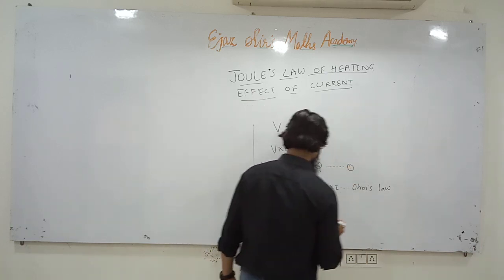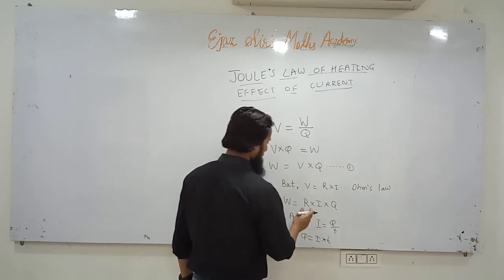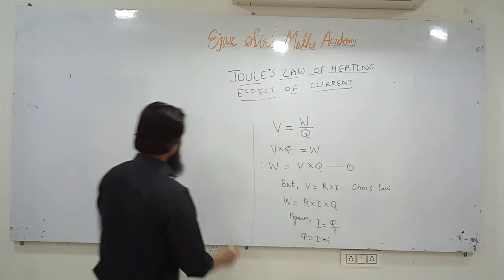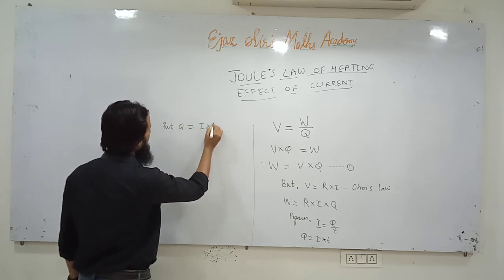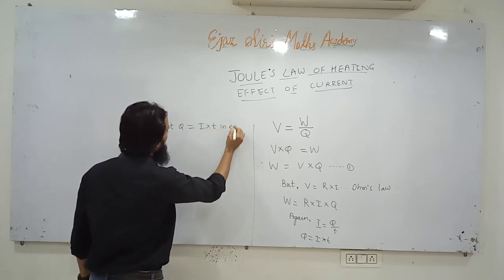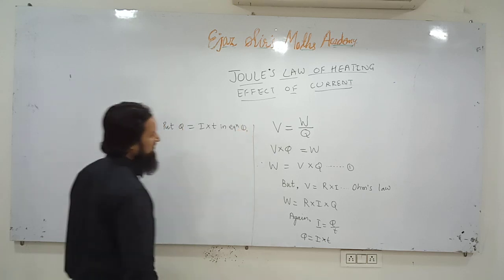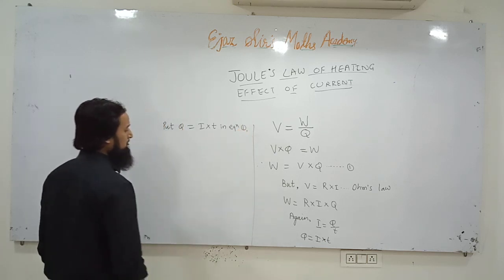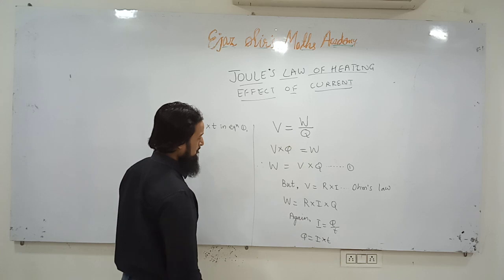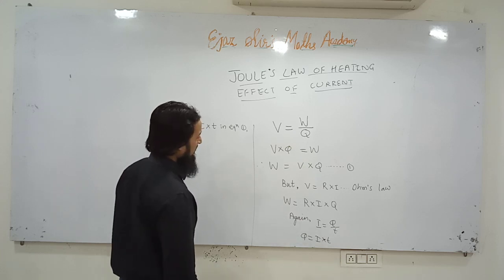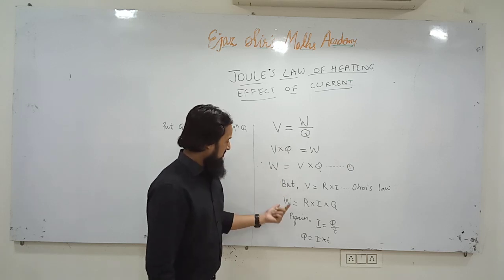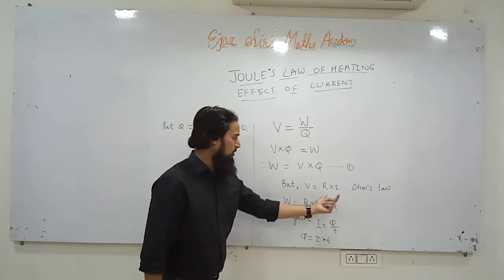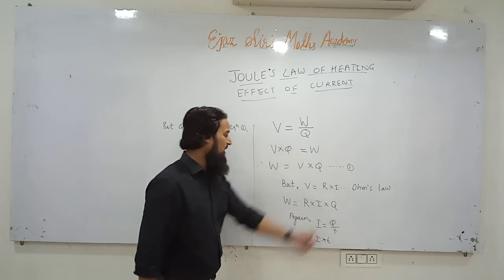Now put Q is equal to I into T in equation 1. W is equal to V into Q, and W is equal to R I into Q, because V is equal to R into I, Ohm's law.